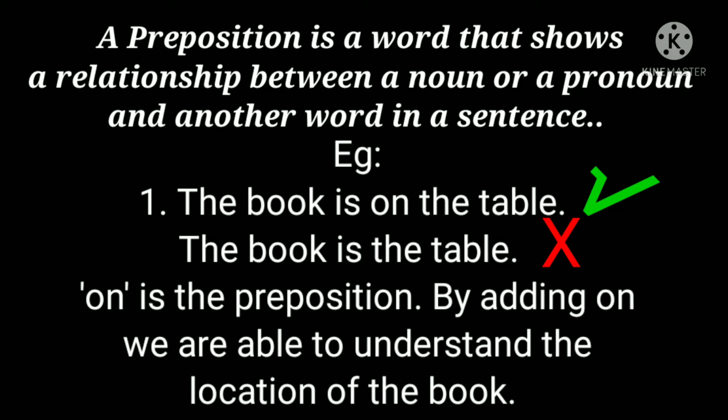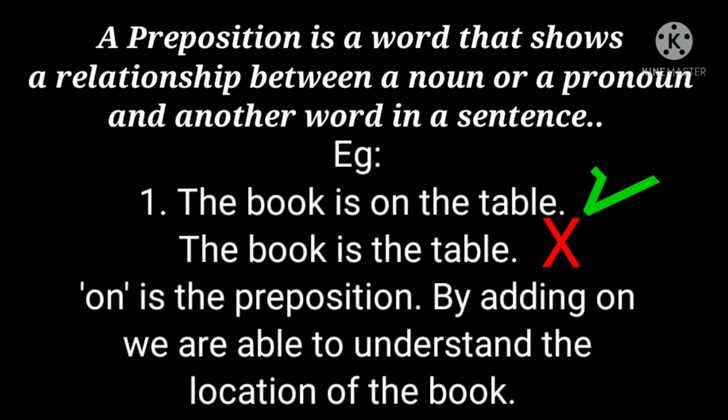The book is on the table. Here book and table are nouns. If I remove on and write the book is the table, what will you understand? We will not understand anything because it doesn't give the proper meaning. Book is the table has no meaning.